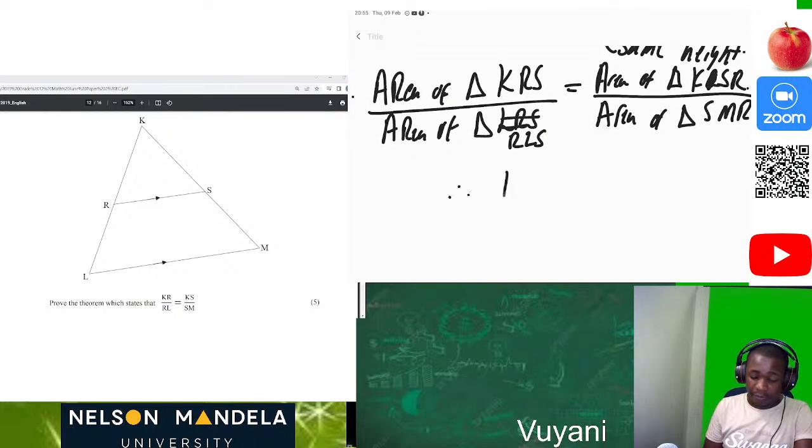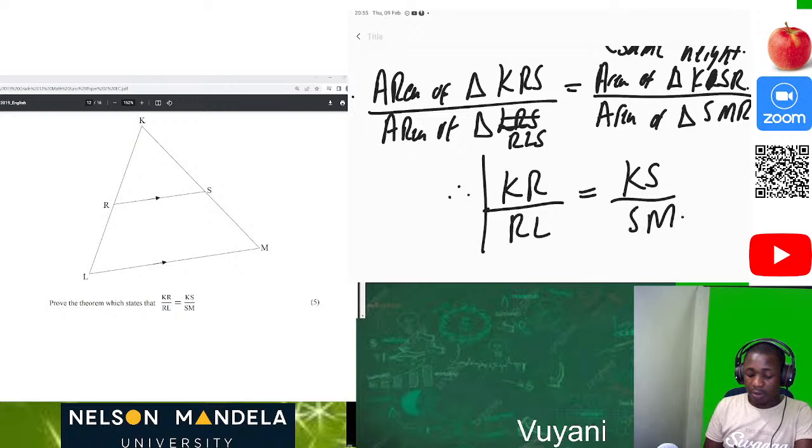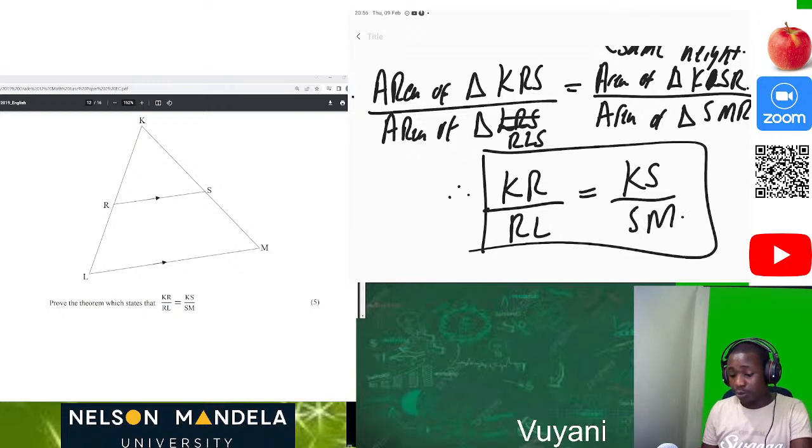Then therefore KR over RL is equal to KS over SM. So now we have proved what we have been asked to prove.